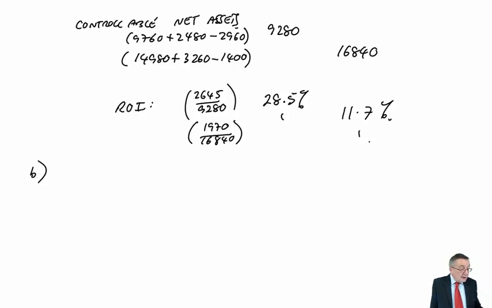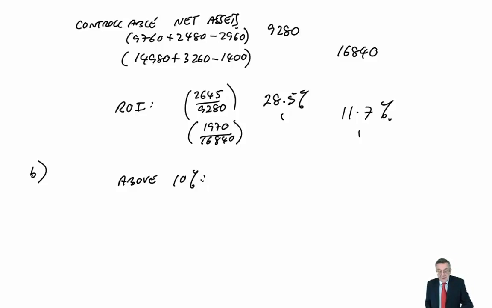However, mine were right, so now let's look back. The bonus, they're expected to achieve a return of 10% for their division. Well, they both do, so they both get a bonus. For each whole percentage point above 10, so I will write it down here. The first division, Division F, got 28.5.